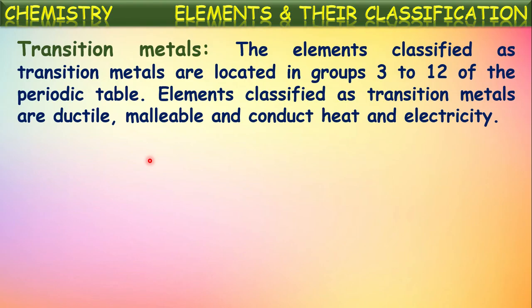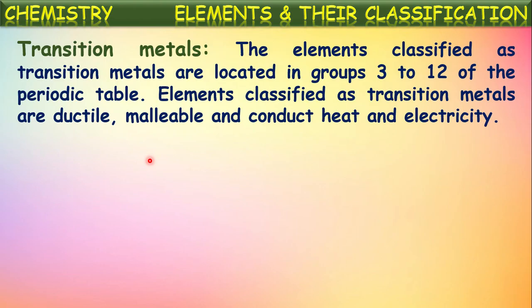So mostly these transition metals are ductile, meaning they can be drawn into thin wires. For example, if we take iron or copper or gold, we know these metals can be drawn into very thin wires, isn't it? That property by which they are drawn into wires is called the ductile property.